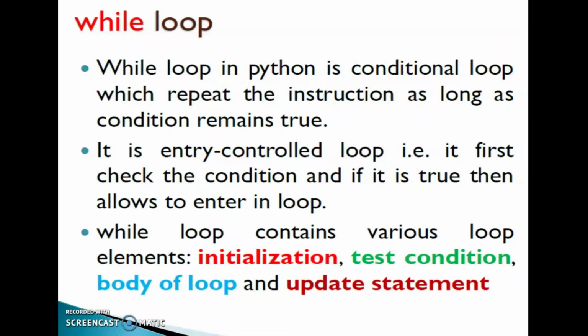Okay, children, so while loop is an entry control loop. You can expect a multiple choice question from this section. We give one example for entry control loop: you can write down while loop. Entry control means it will enter into the loop only after the condition is true. That means it first checks the condition. If the condition is satisfied, or if the condition is true, then only it can enter into the loop.